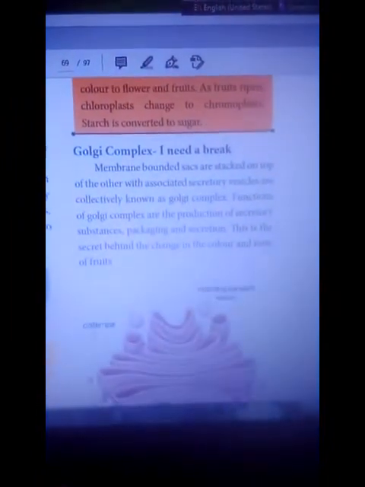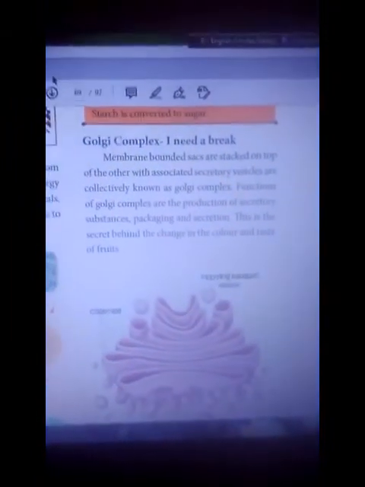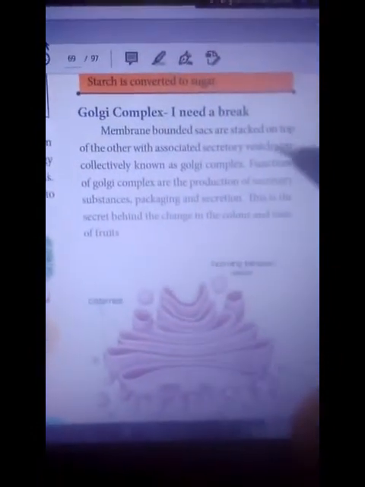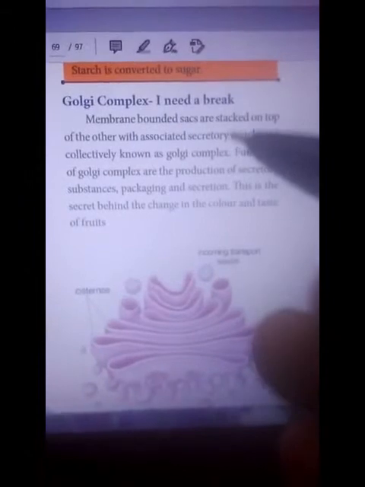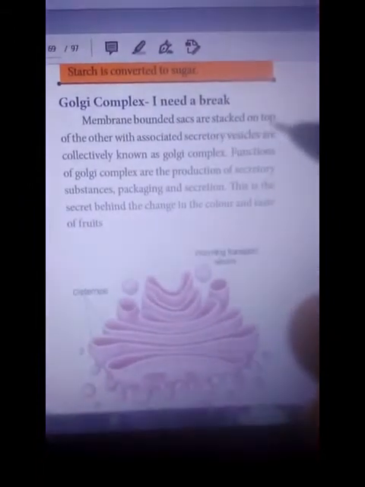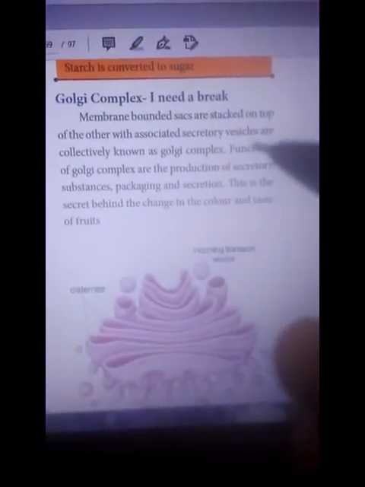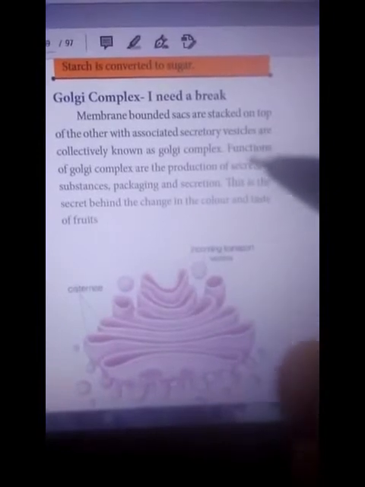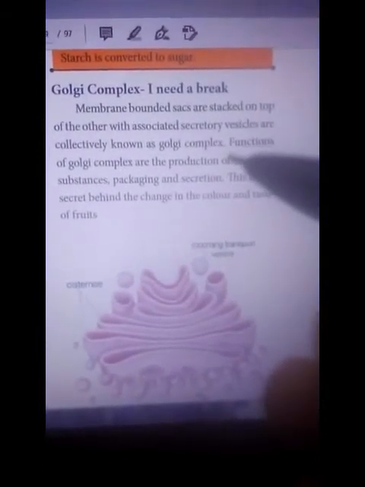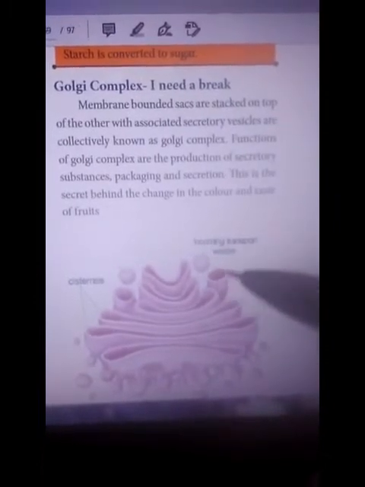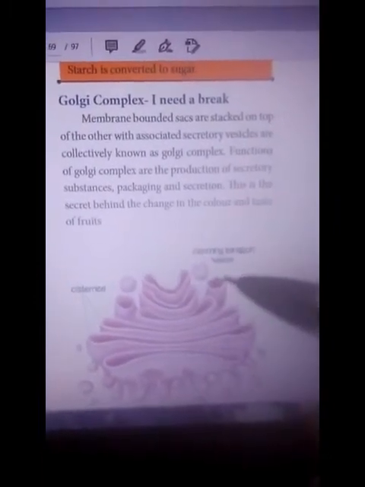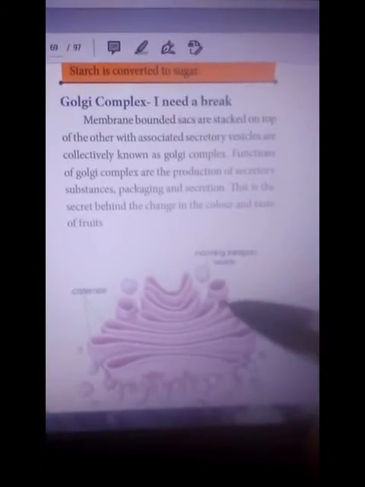Next, Golgi complex. This Golgi complex structure shows membrane-bound sacs stacked on top of each other with associated secretory vesicles, collectively known as the Golgi complex. These are secretory vesicles. The vesicle shape is round or oval.